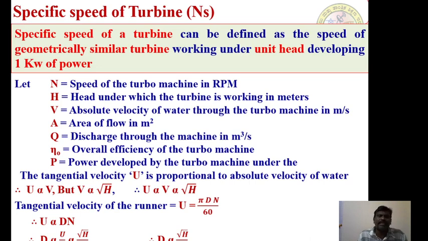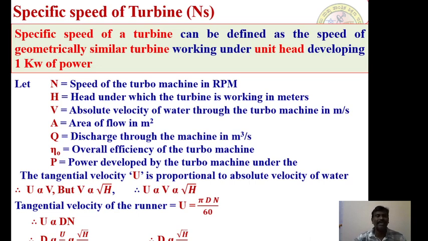Geometrically similar turbine is nothing but the turbine which is similar in all dimensions. We have discussed this geometrical similarity with the help of the similarity concepts, that is the similitude. Using dimensional analysis, we can define the meaning of geometrically similar turbines. So let us see how we can derive this specific speed of a turbine.